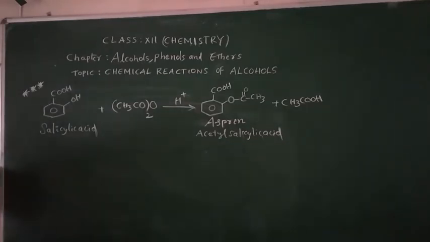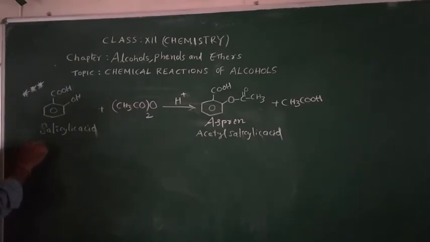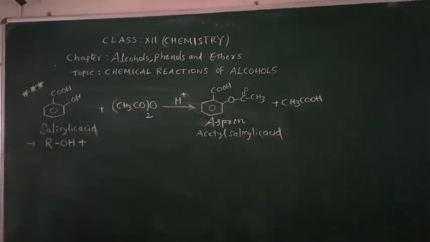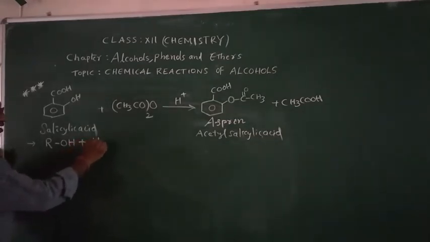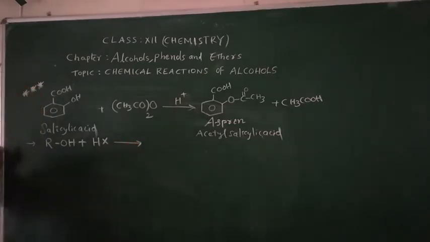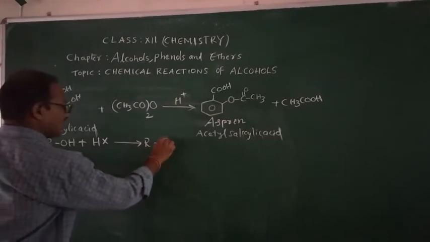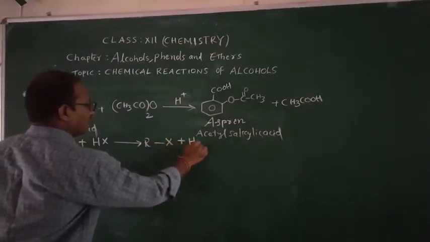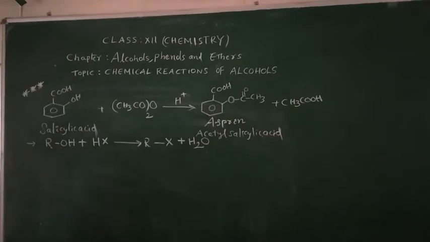Okay, what happens when these alcohols react with hydrogen halides? When alcohols react with hydrogen halides, like HX or HCl, what happens? RCl, alkyl chloride, RX and H2O will be formed. This is the general reaction. I have written it. When alcohols react with the hydrogen halides, they form alkyl halides.